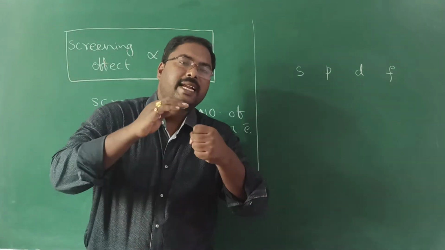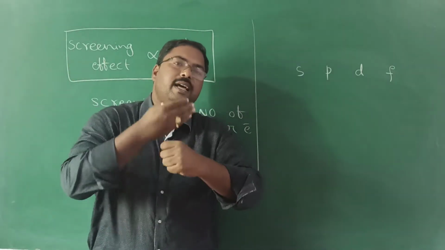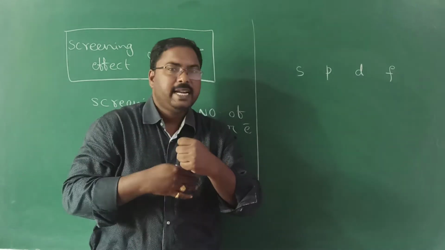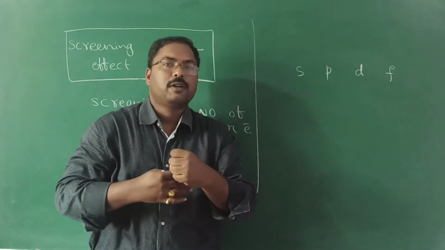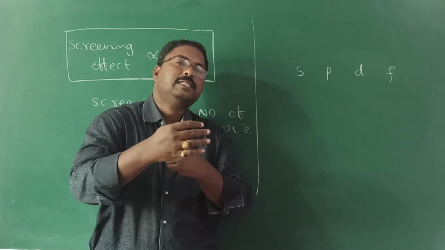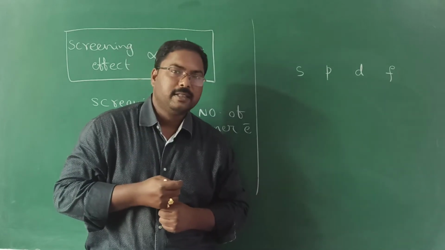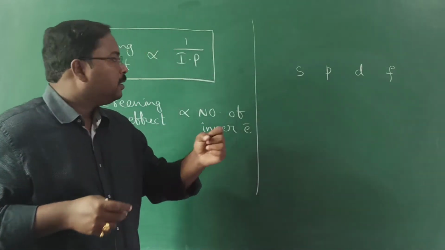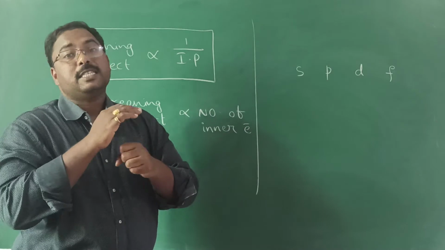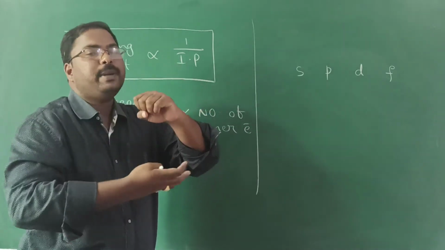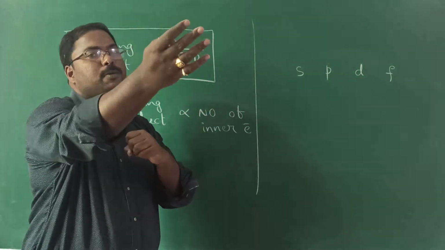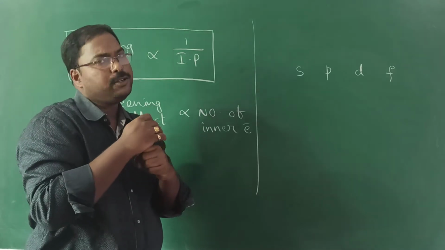Because the electrons present in the s orbital have more screening effect, means they protect more when compared to the electrons present in p orbitals. Because the shape of the s orbital is spherical, in all the dimensions it protects the outermost electron from the nucleus.